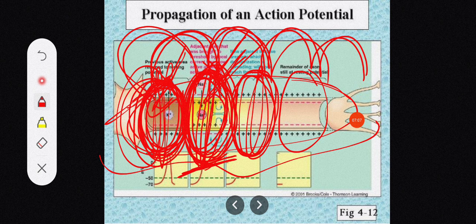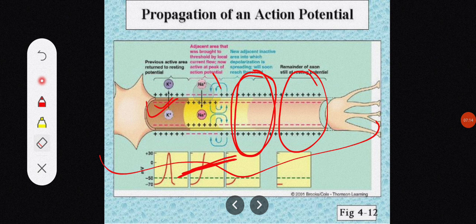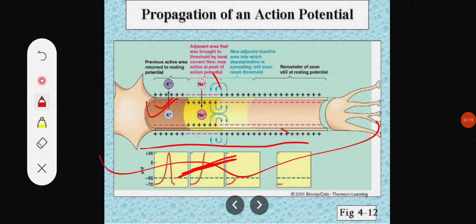Now the rate at which an action potential moves down a fiber, or is propagated from cell to cell, is called the propagation rate. What is propagation rate? It is the rate at which the action potential is propagating either from one segment to another or from cell to cell.